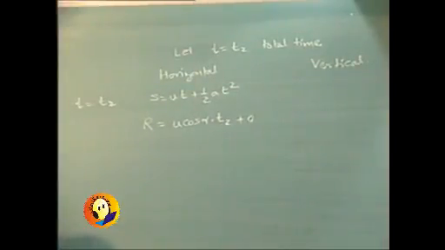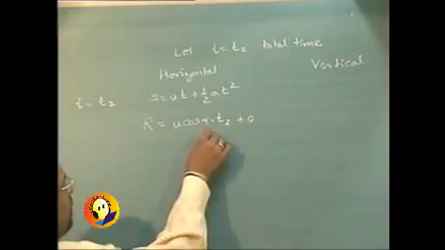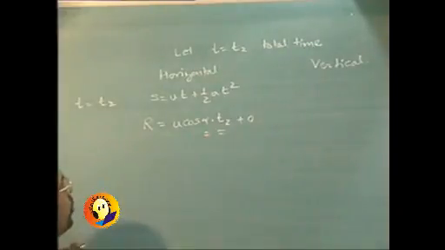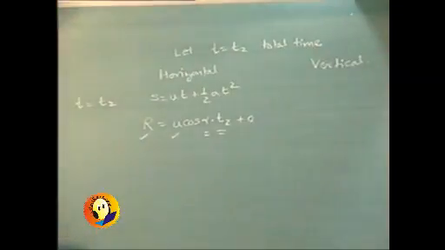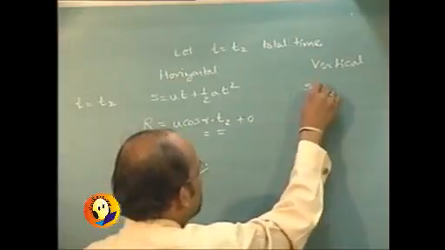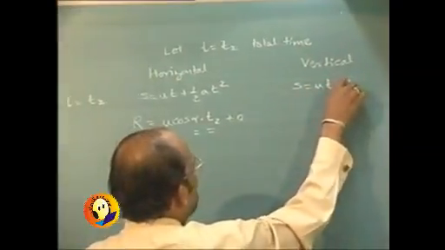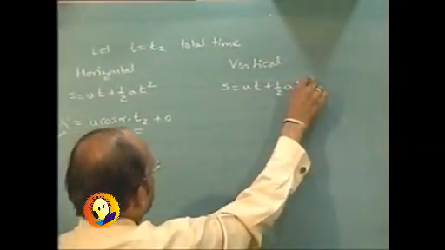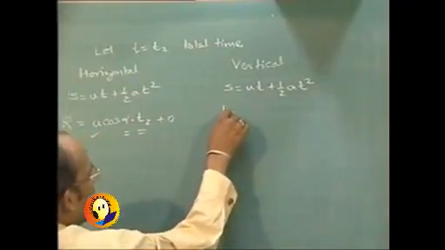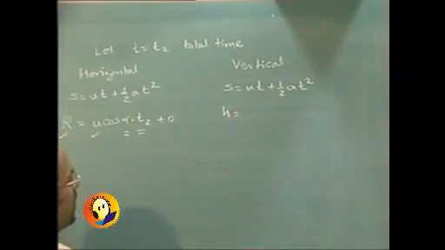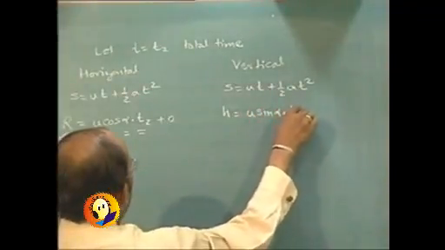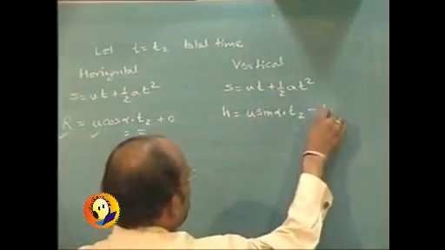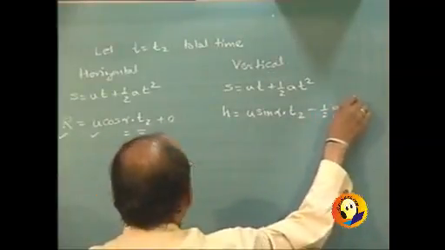Now in this case both alpha and t2 are unknowns. u is known to us, r is known to us. So at this juncture we cannot move ahead. The second equation, which is again s is equal to ut plus half at square, can now be used. It is h, because it is final height minus initial height, equal to u sin alpha into t2 minus half g t2 square.